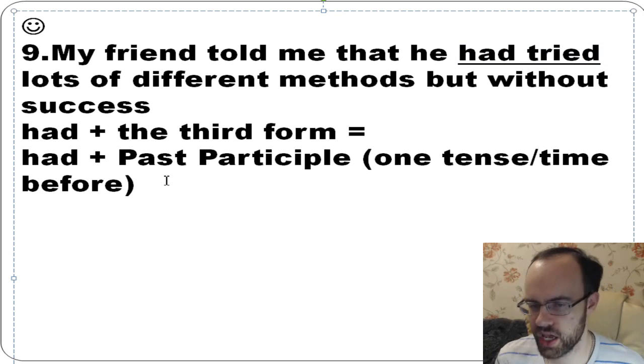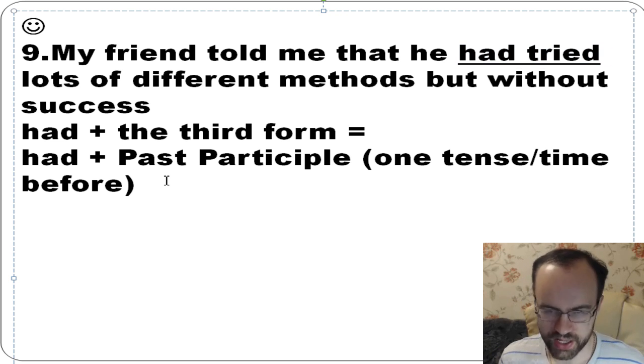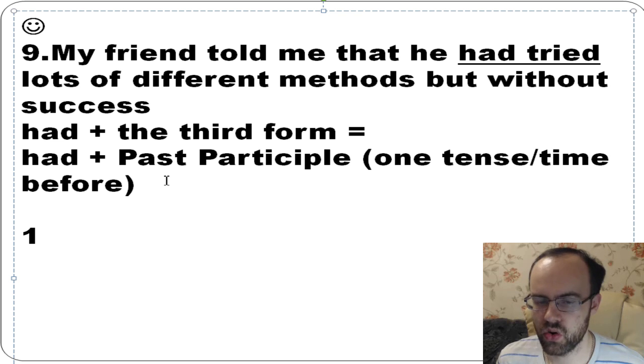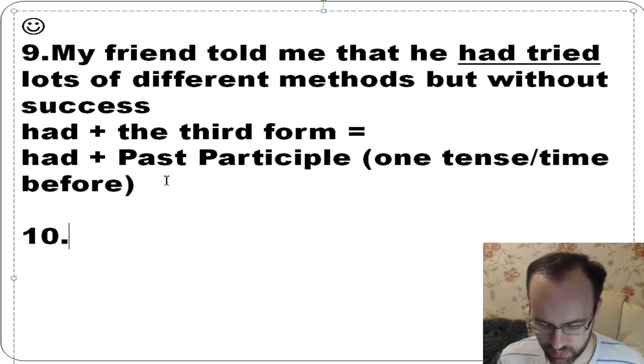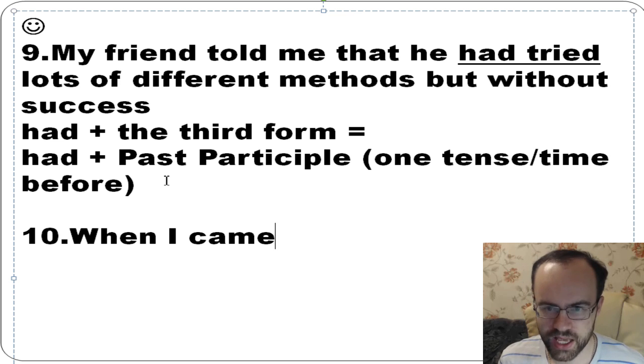And when I came to him, he had been reading an English book for about an hour.